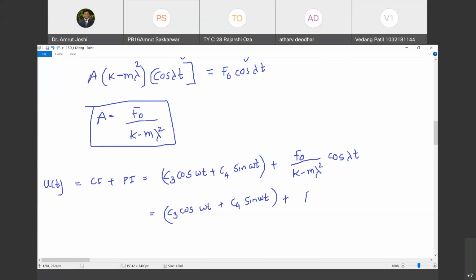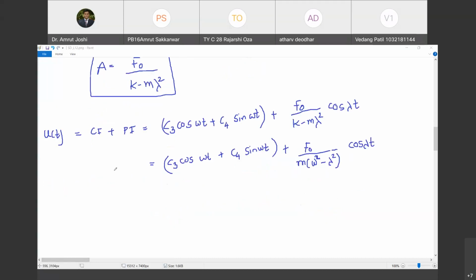Are you with me? Yes. So what will I have? F0 upon m common into bracket. K by m is what? Omega square, because root k by m is omega. Minus lambda square. Do you agree with me? Yes, sir. And then you are going to have cos lambda t. Happy? Are you able to understand this? Yes, sir. Okay. So this is our solution.